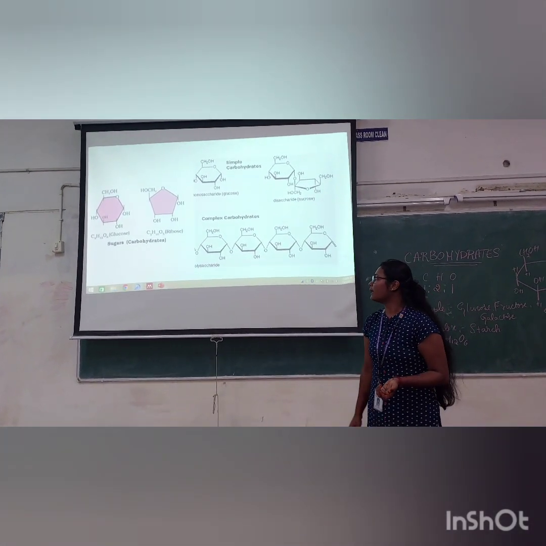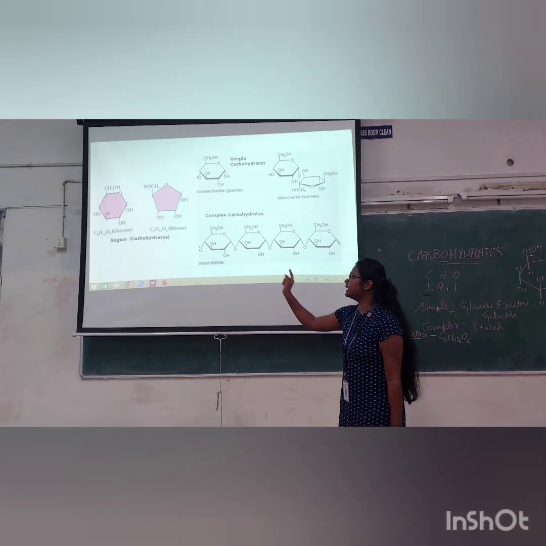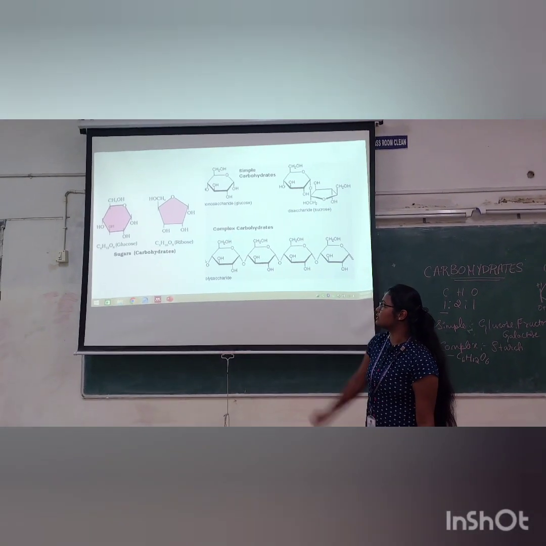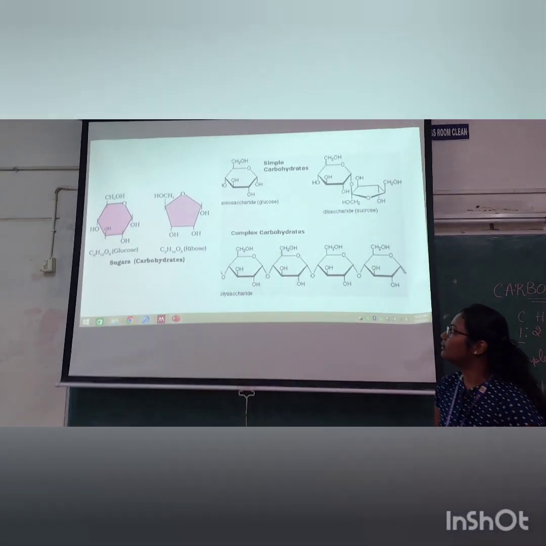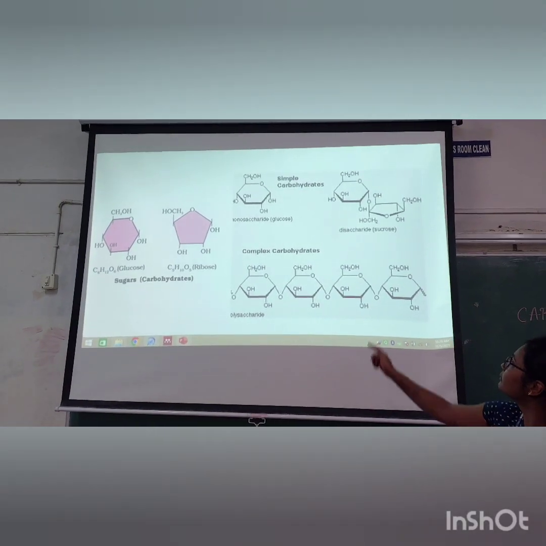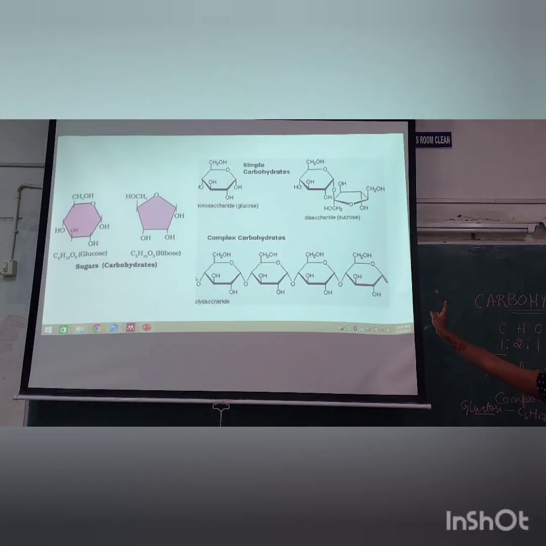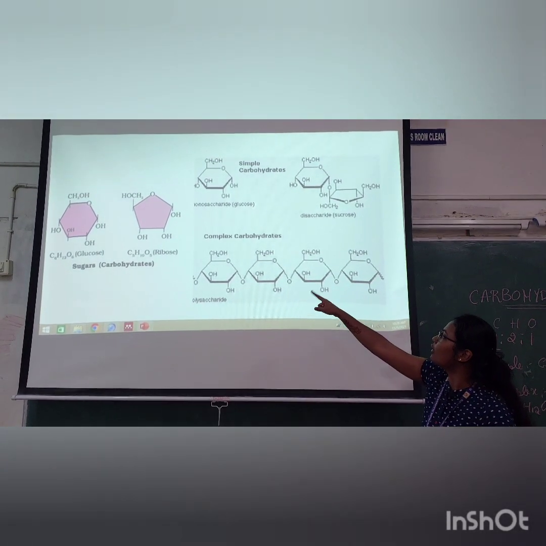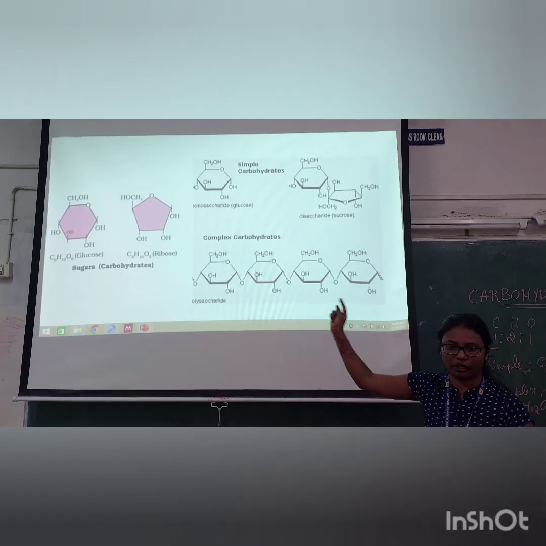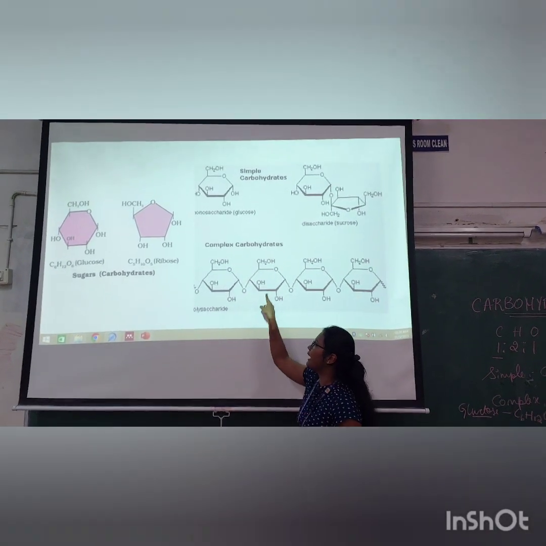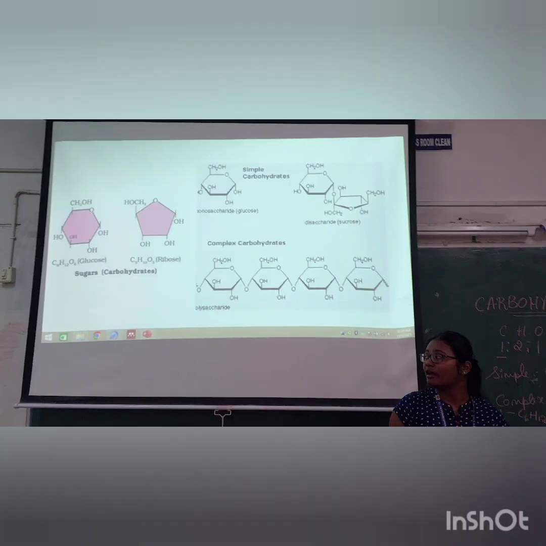Next. See, these are the structures. You can see glucose, ribose. Coming to monosaccharides, disaccharides, and the complex carbohydrates, that is polysaccharides. These are the glycosidic linkages. Next slide, please.